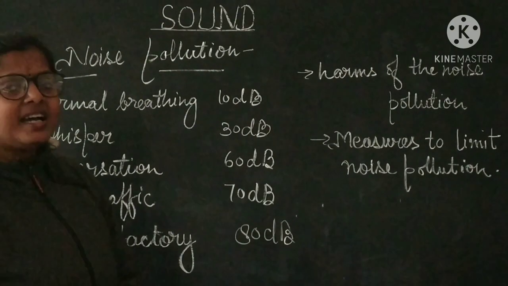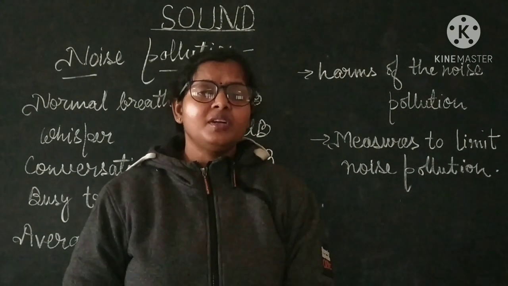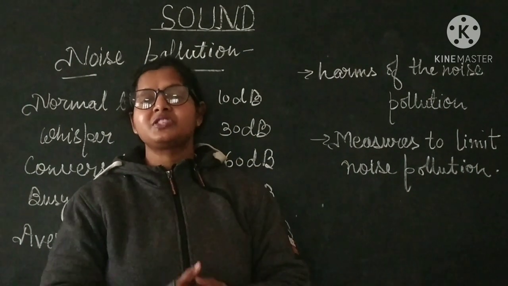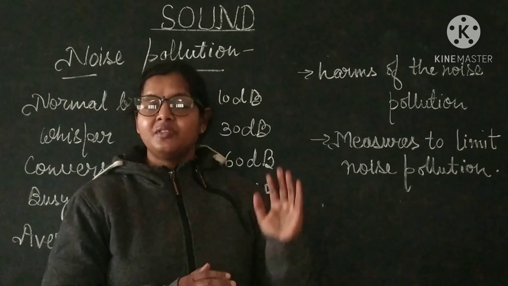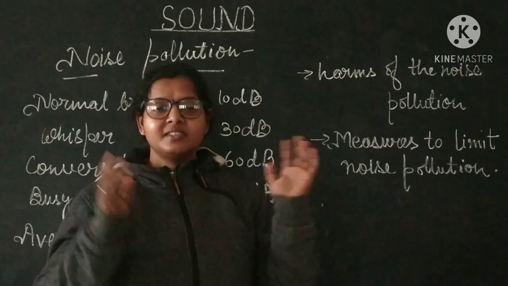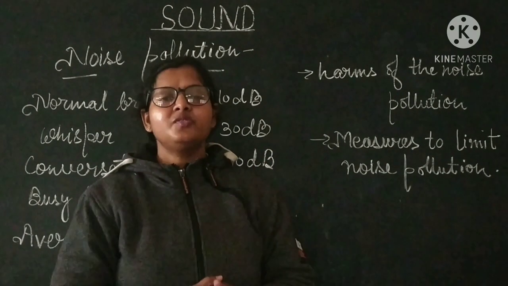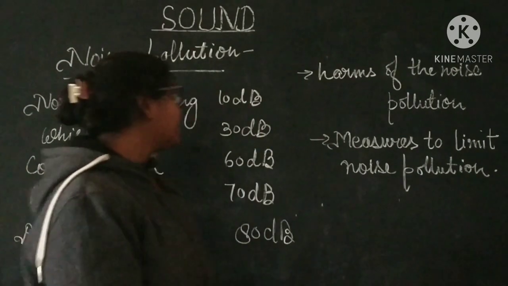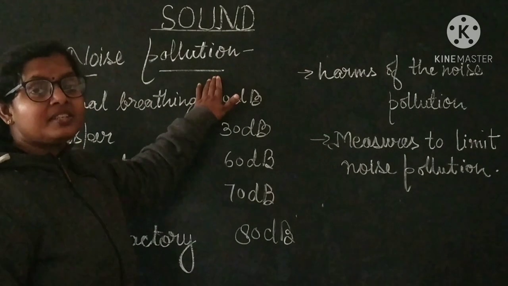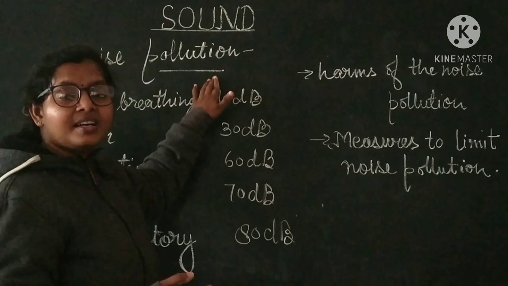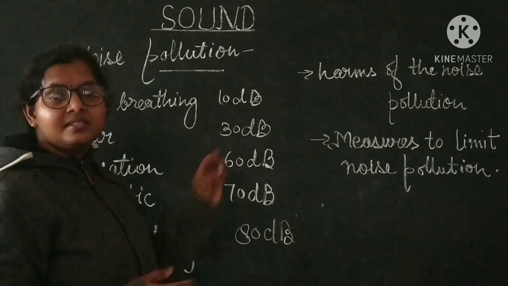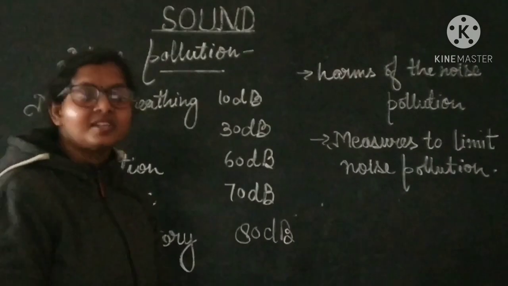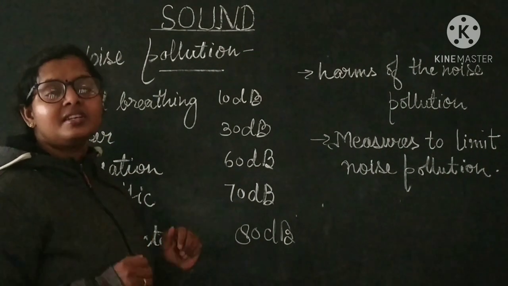And as we all know, the mixing of harmful and unwanted substances in our air is called air pollution. In the same way, the mixing of harmful noise, which is teasing for us, and unwanted sound is called sound pollution or noise pollution. So what is noise pollution? The mixing of harmful and unwanted sound in the atmosphere, in the surrounding, which is harmful for us or which is teasing us, is called noise pollution.